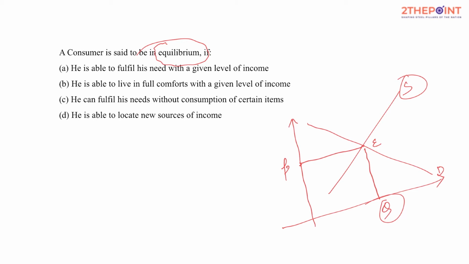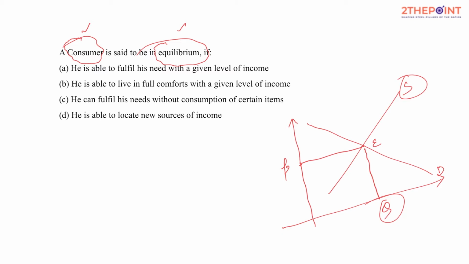But here he is asking a question: a consumer is said to be in equilibrium. These are the two important terms you need to keep: consumer and equilibrium. When would a consumer be in equilibrium? Option one: if he is able to fulfill his need with a given level of income. Option two: he is able to live in full comforts with a given level of income. Option three: he can fulfill his needs without consumption of certain items. Option four: he is able to locate new sources of income.